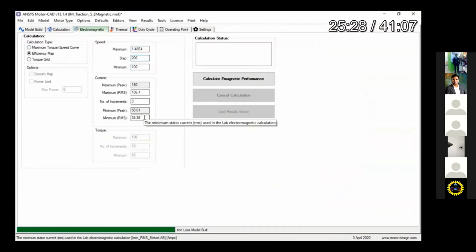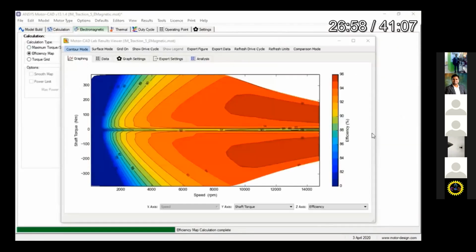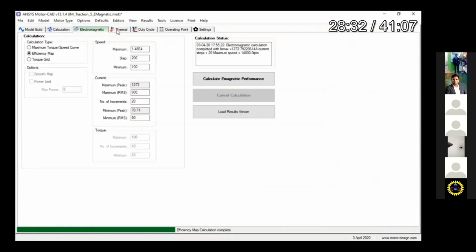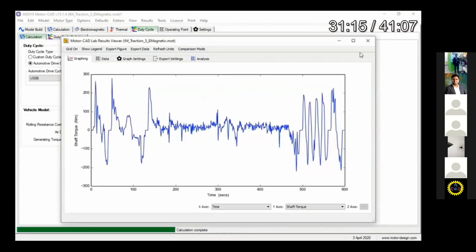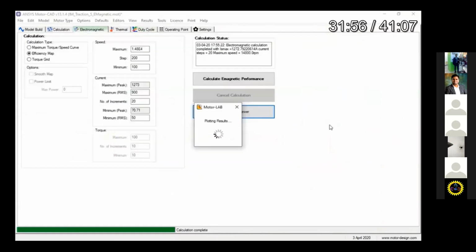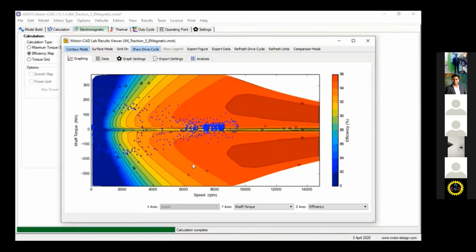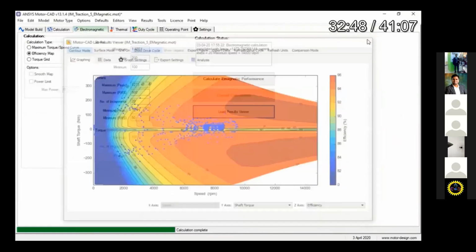Select the efficiency map and click on that, and this will create your efficiency map like this, like we have already shown for our BLDC, internal permanent magnet machine. The same you will also do in that part, like put the driving cycle and put the vehicle information. The same driving cycle we will use for the other, and you can see the efficiency map of that.